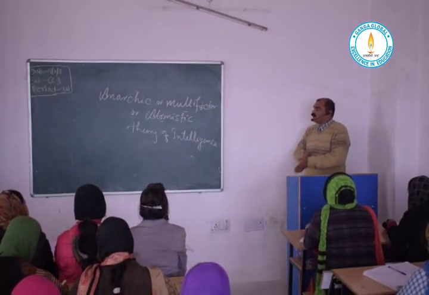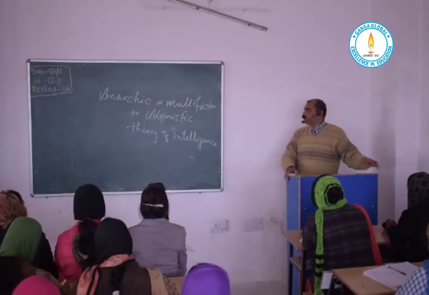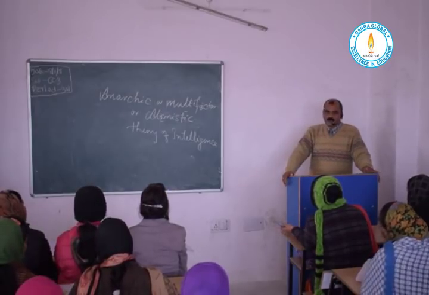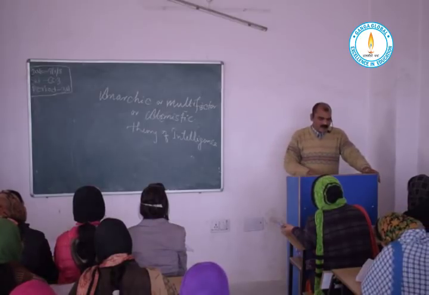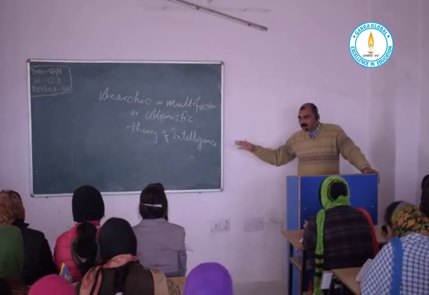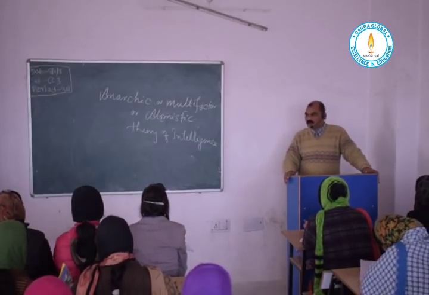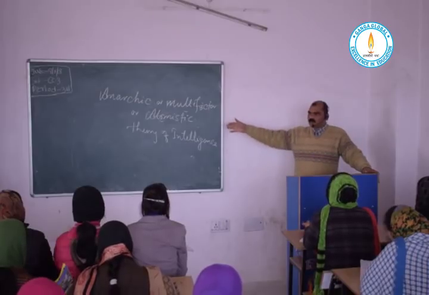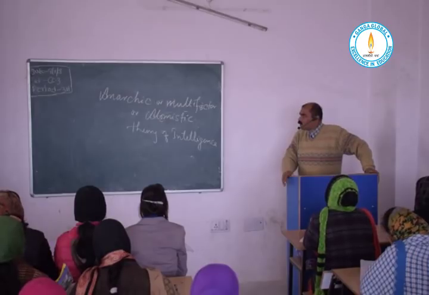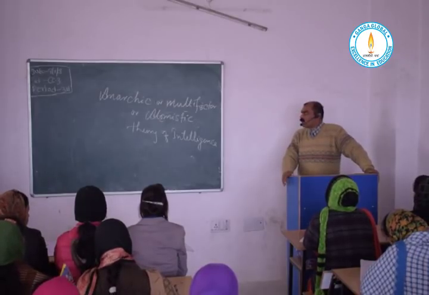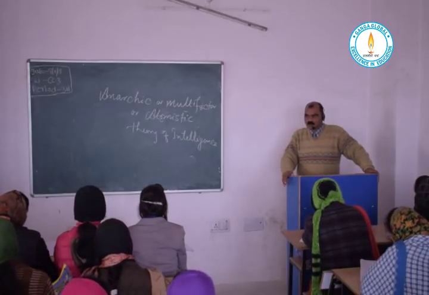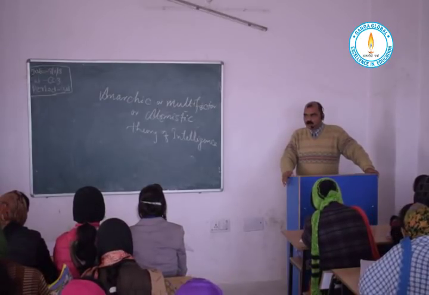So the second theory is the anarchic theory, or multi-factor theory, or atomistic theory. This theory is propounded by Thorndike, so it is also called the Thorndike theory of intelligence. You can mention Thorndike as well, because this theory is given by him, so it is also called the anarchic theory, multi-factor theory, atomistic theory, or Thorndike theory of intelligence.